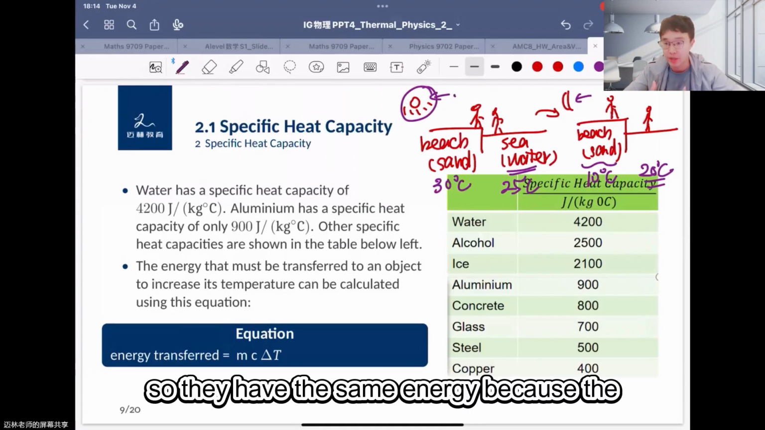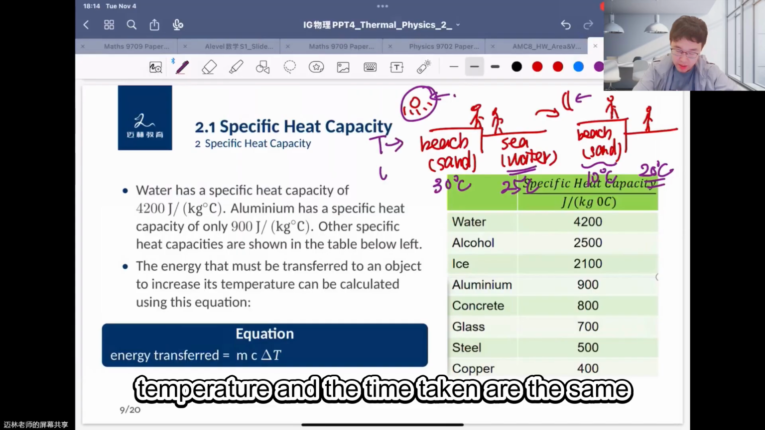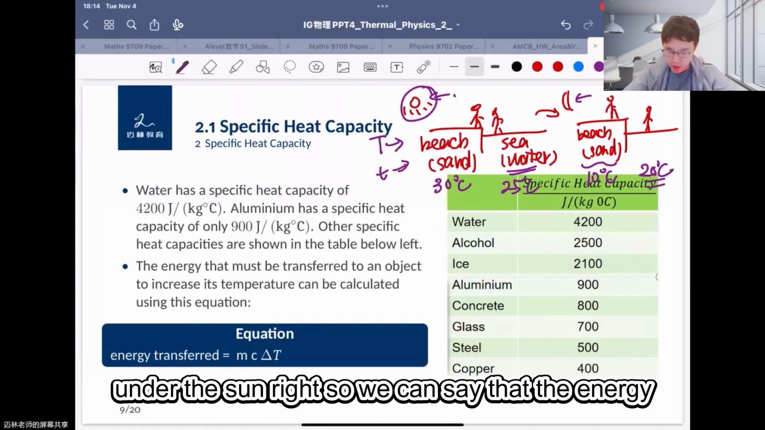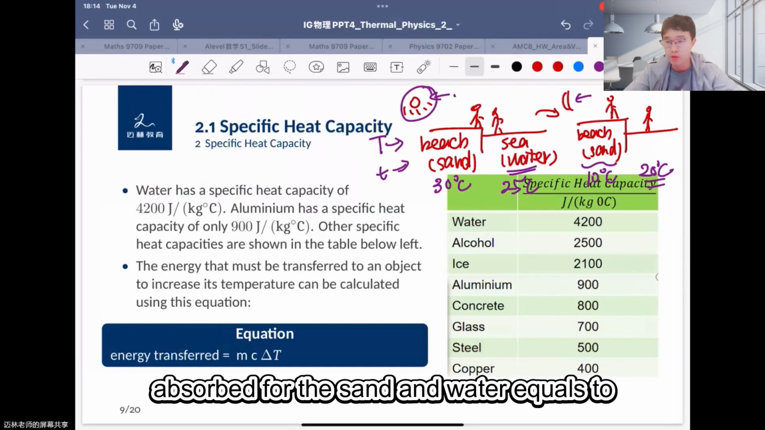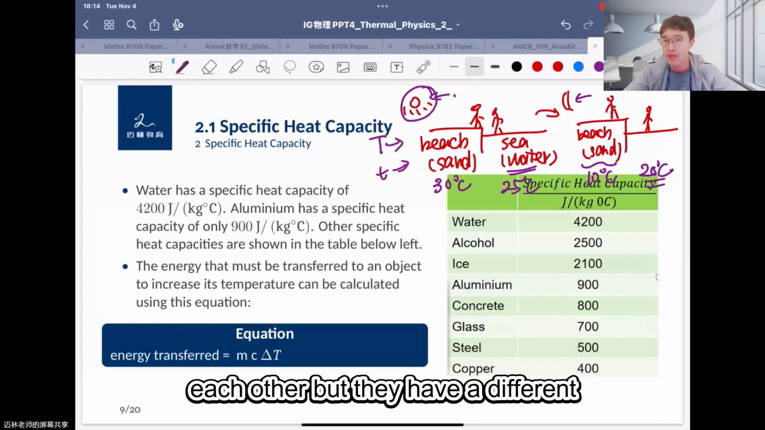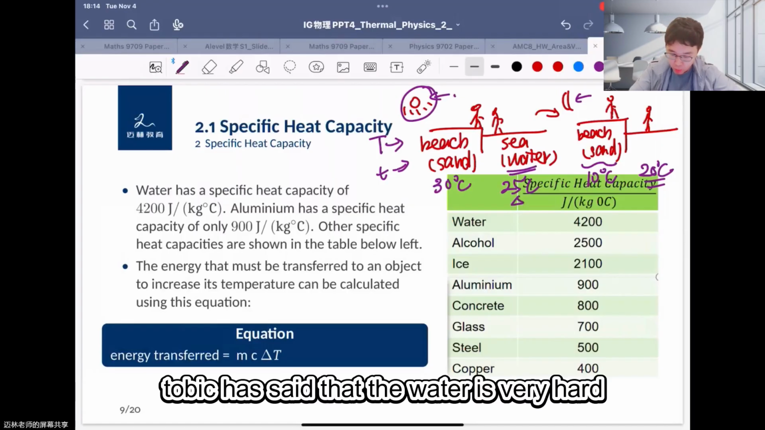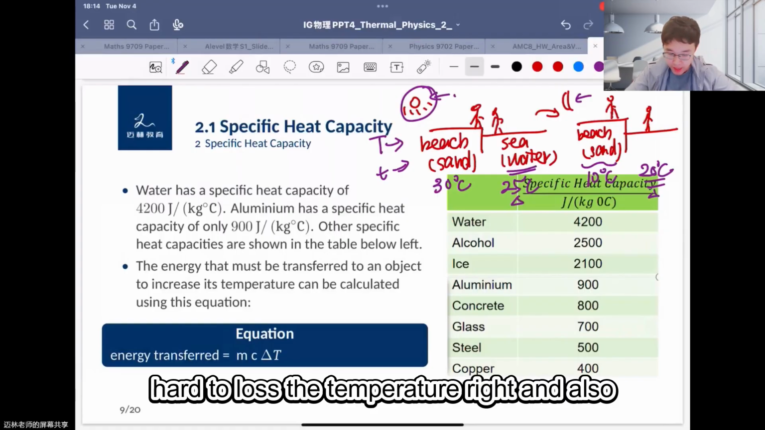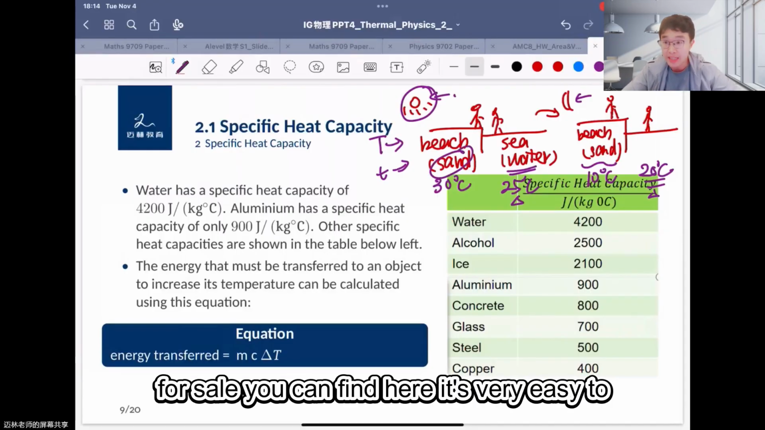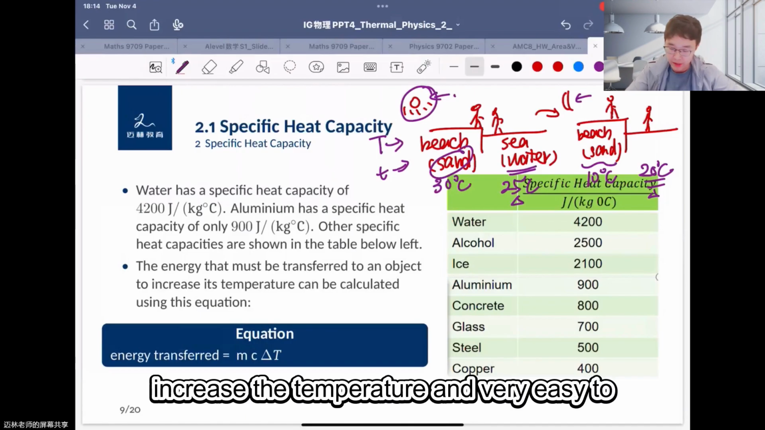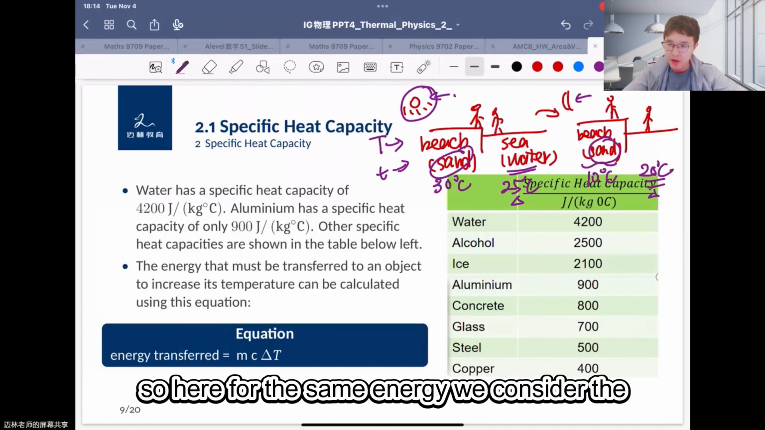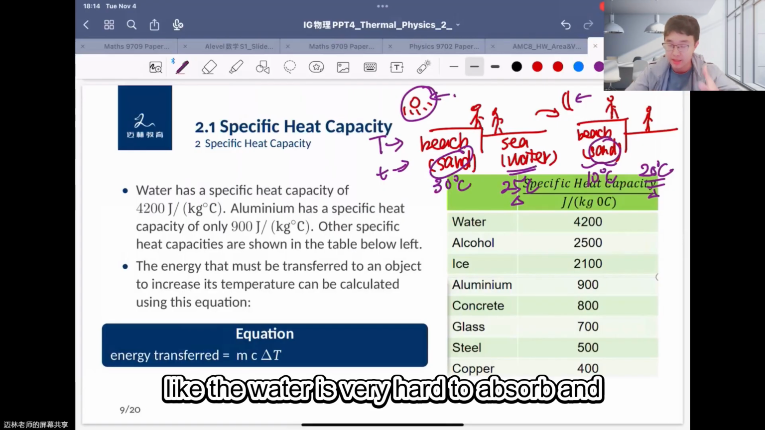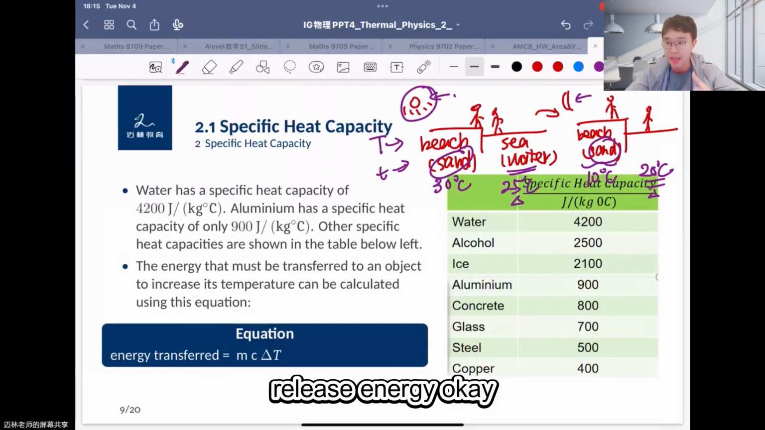So you can find that they have the same source, the sun and the moon. They have the same energy because the time taken is the same, and they have the same sunshine under the sun. So we can say the energy absorbed by the sand and the water is equal, but they have different temperatures. The water is very hard to heat up and very hard to cool down. The sand is very easy to heat up and very easy to cool down. So for the same energy, the sand is very easy to absorb and release energy, while the water is very hard to absorb and release energy.